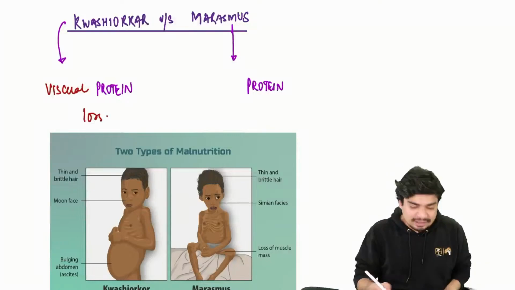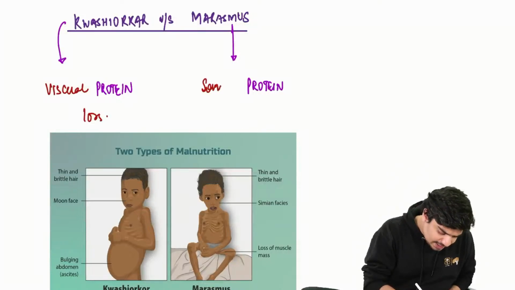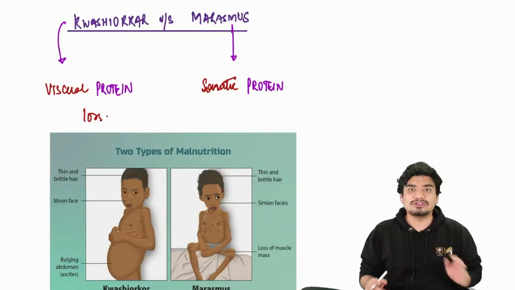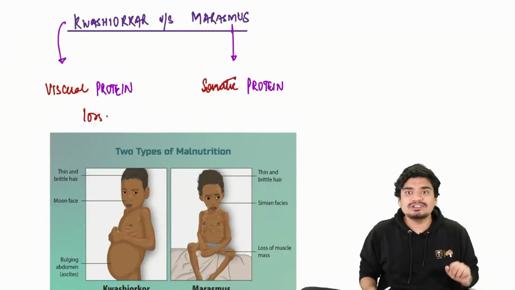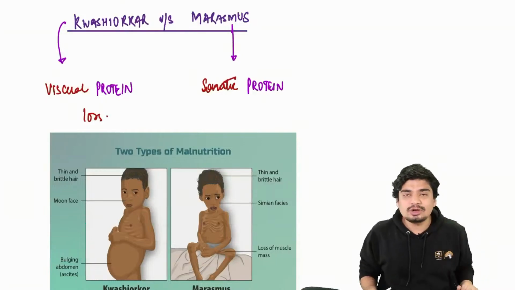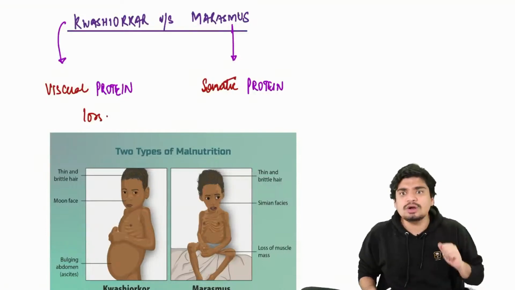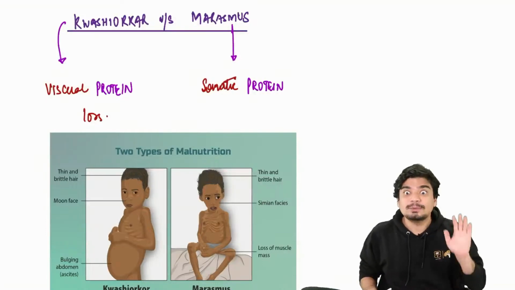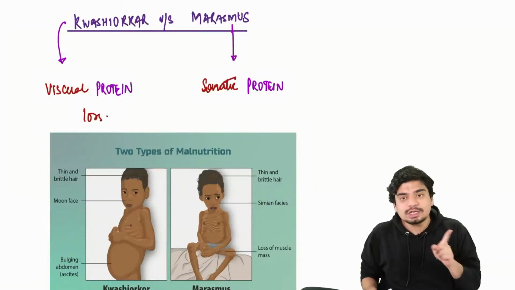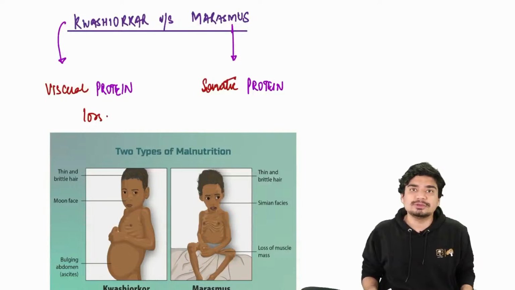In marasmus, there is somatic protein loss. Somatic protein means muscle is lost. Enzymes are not lost. Albumins are not lost. Neurotransmitters are not lost, so the child will not be lethargic. The child will be irritable and will still want food. The prognosis will be better. The child won't die if you give him food. This is the core difference between kwashiorkor and marasmus.